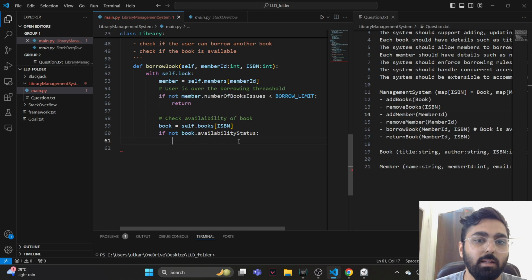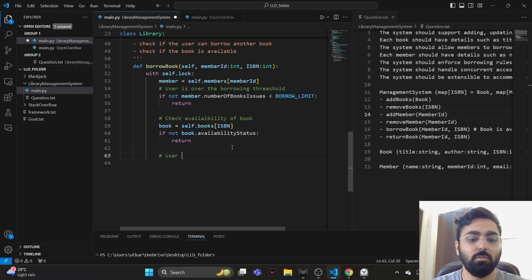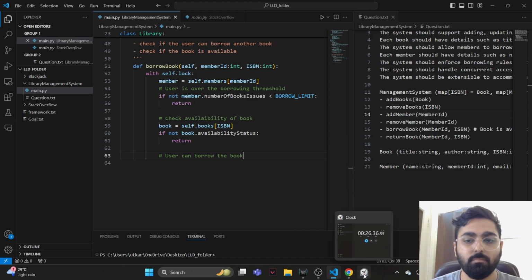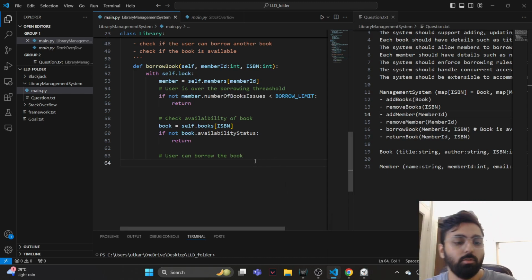And if that is the case, again we return because the book is not available, and here the user can borrow the book.